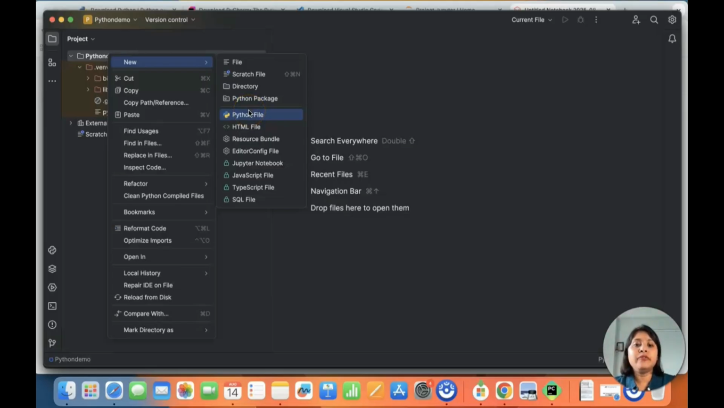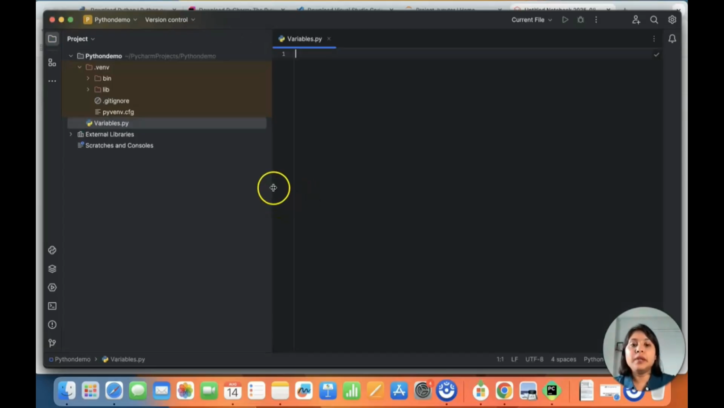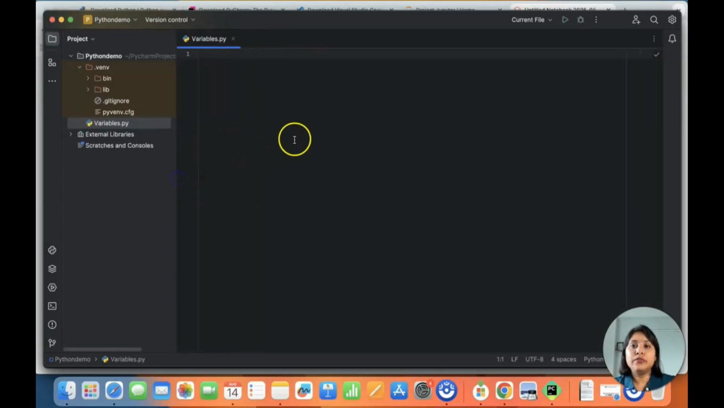You can create multiple files. You can create a SQL file, a TypeScript file, a JavaScript file, and so on. But right now, our intention is to create a Python file. So let me name this Python file. In this particular session, I will be concentrating on variables, because that is the first thing that you need to know about any programming language. So what is a variable and how to use a variable?